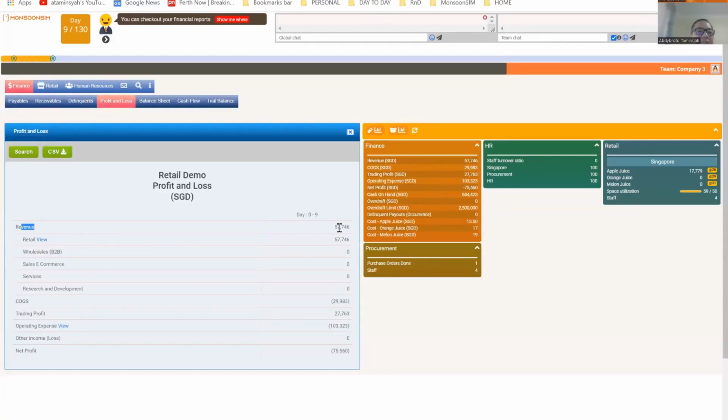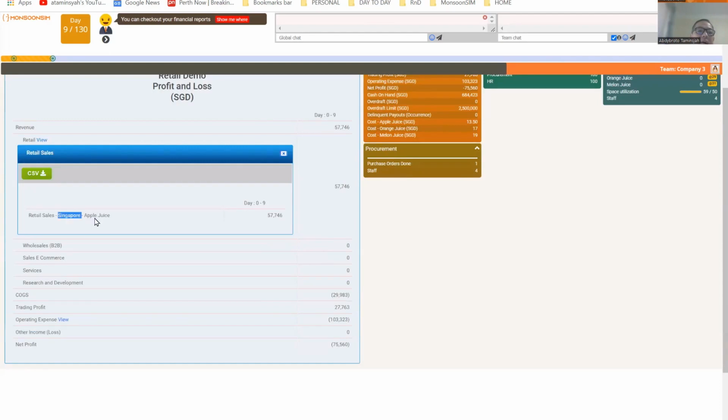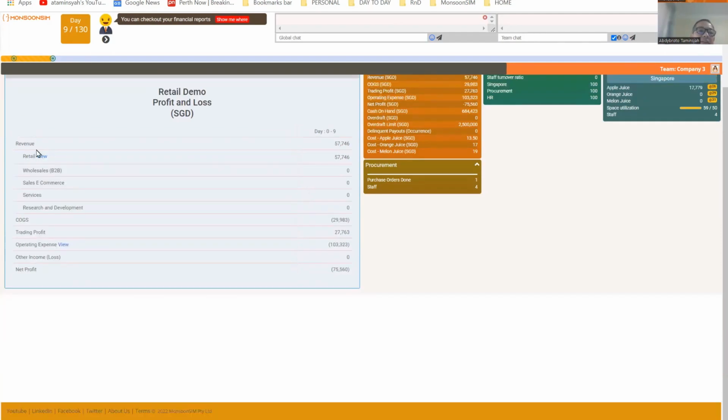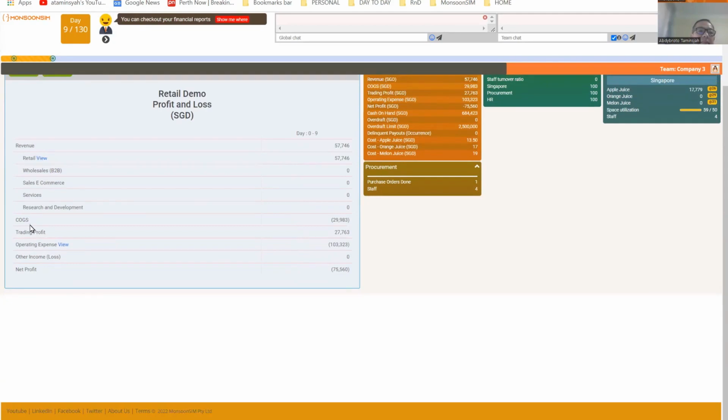Now you see the line item. Revenue, 57,000 now. Why? Because I have sold some goods in Singapore. I have sold some apple juice, amounting to 57,000. That's my sales or revenue. And then because I have costs, because when I bought it, I have to pay some money, and the cost is 29,983. Therefore, I'm generating a trading profit of 27.